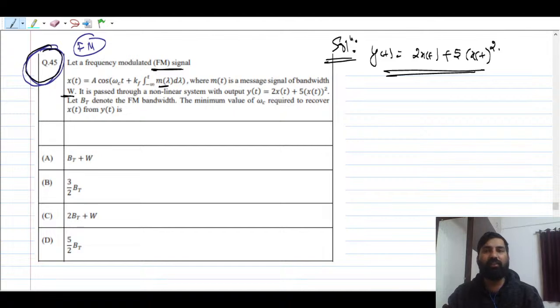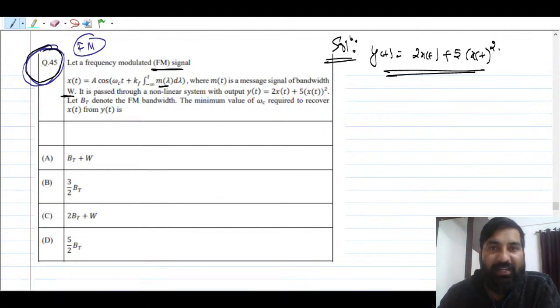What you might have studied: अगर आप नॉन लीनियर से पास करते हो तो क्या होगा, आपका मान लो नैरो बैंड एफएम है तो क्या हो जाएगा, WBFM हो जाता है. ठीक है, WBFM का मतलब क्या है, what is wide band frequency modulation, right? तो वहां पर क्या चेंज होगा अगर आप नॉन लीनियर डिवाइस से पास करते हो, so you know that frequency deviation will be changing, your carrier signal will be changing, your beta will change, but your message signal frequency will not change. Your message signal frequency will always be W only, right? That is very important to keep in mind. ये आपको पता होना चाहिए. Then only you can solve this kind of question.